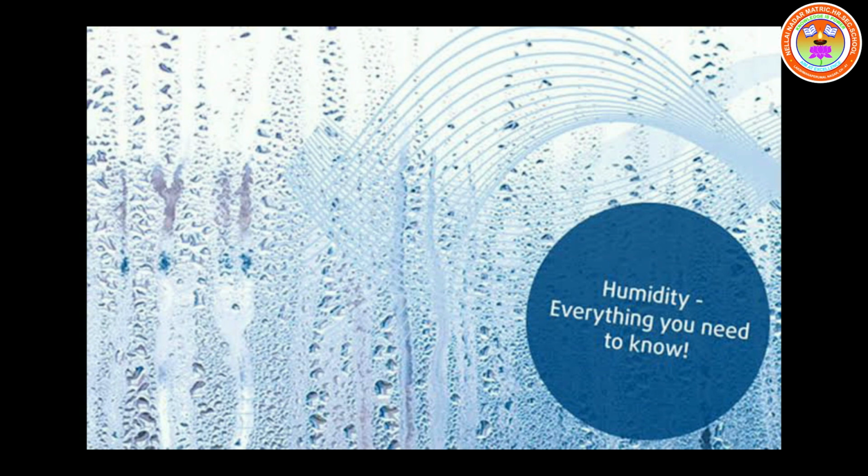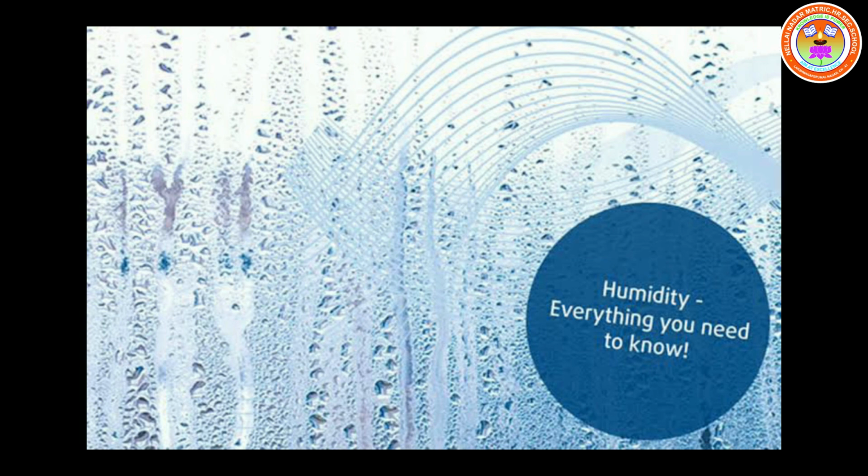Humidity in the atmosphere is high when it has large quantities of water vapor. The amount of water vapor in the atmosphere is called absolute humidity. Now clear, children, what is humidity? The amount of water vapor present in the atmosphere is called humidity.